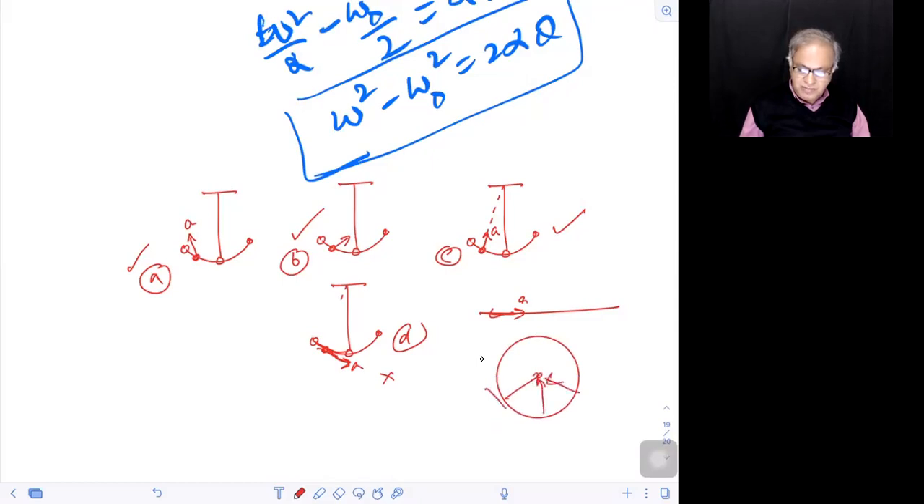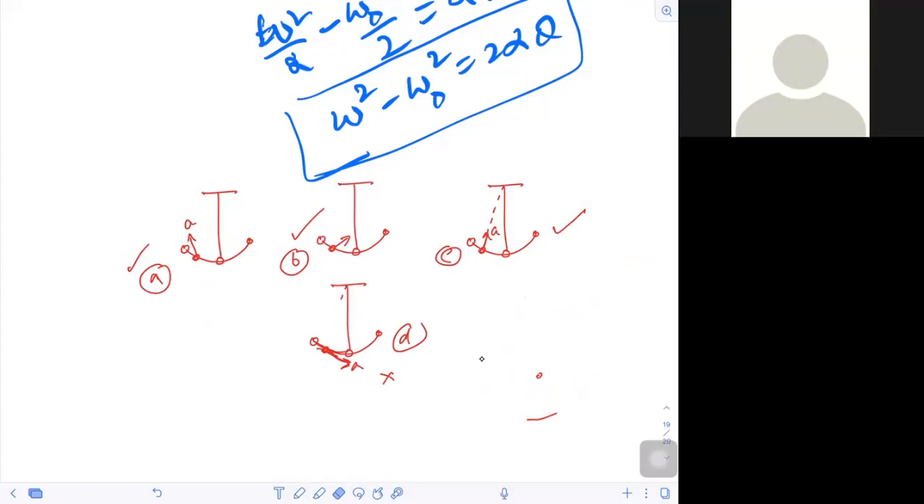Like that, in a uniform circular motion. So this case C is not correct, because the acceleration is completely towards the center of the circle, right? Yes, sir.